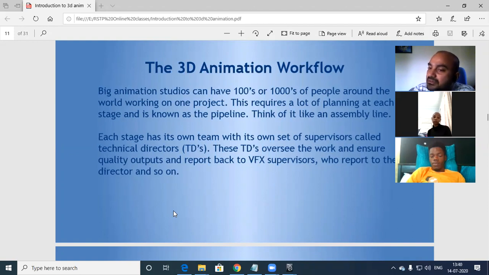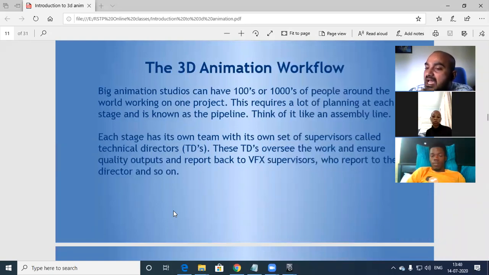Big animation studios have hundreds to thousands of people around the world working on one project. This requires a lot of planning at each stage and is known as the pipeline. This particular term you should understand. Think of it like an assembly line. Pipeline is an assembly line. One after the other it will come, like stages.